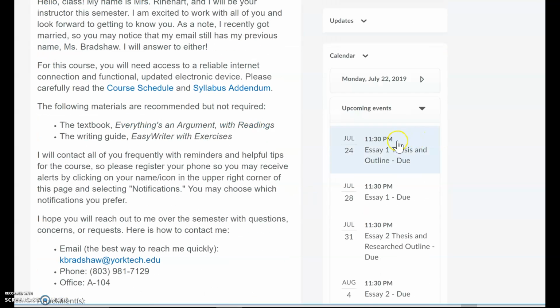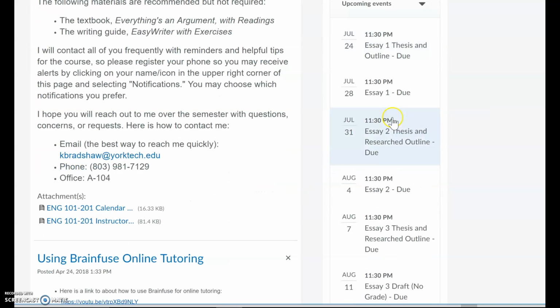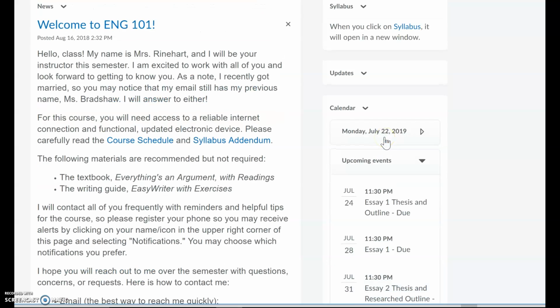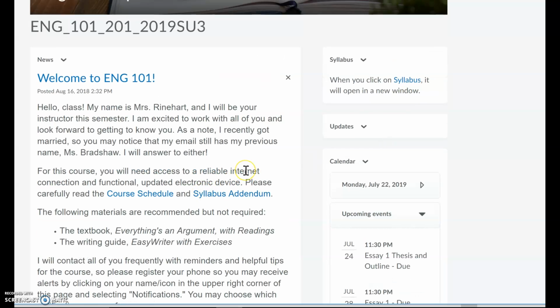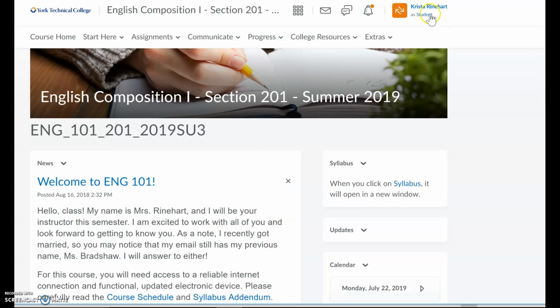You'll also notice over here to the right that all of your due dates are already plugged in for the semester. So one of the things that I said in the welcome email that I sent out was that you can go up here and click on your name and go to notifications and settings and change that so that you get notified when there are updates to the D2L page, when you have due dates in Dropbox or quizzes. And anytime I change a grade or add a grade, you can get some sort of text or email update that that's occurring. And I strongly recommend that, especially in a class that moves this quickly. You miss a deadline and it can be very problematic.